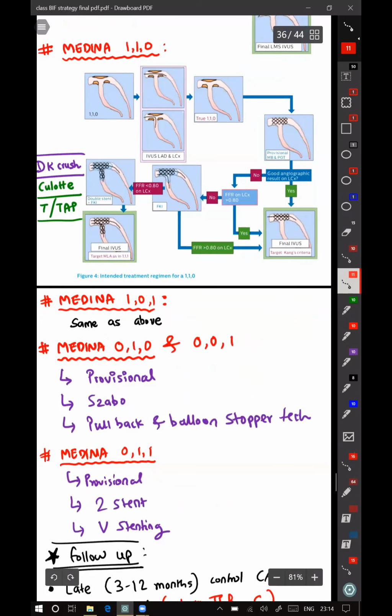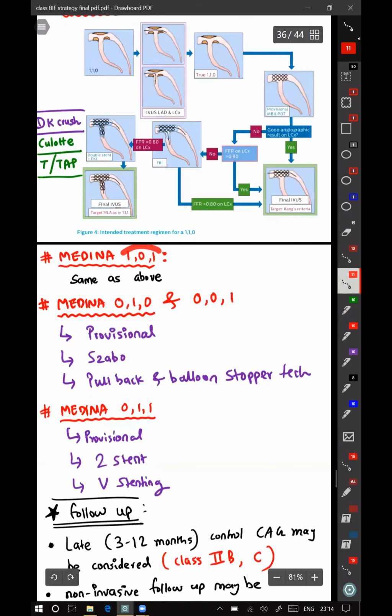Then again, if you have Medina 101, it will be same as what it is given here. If it is Medina 010 or 001, that is ostial LAD or ostial LCX, then you can do provisional stenting, Szabo technique, pull back or balloon stopper technique, which is invented by Annapurna Kini and Samin Sharma. Or you can do what we do, that is precise ostial stenting.